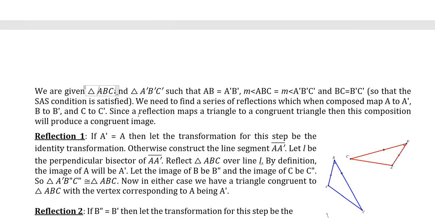So we know that a reflection maps a triangle to a congruent triangle. Then we're going to find a series of reflections that, when composed, map A to A prime, B to B prime, and C to C prime. Since a reflection maps a triangle to a congruent triangle, this composition will produce a congruent image at the end. In fact, each stage of it will be a congruent triangle. We're going to do this one step at a time.